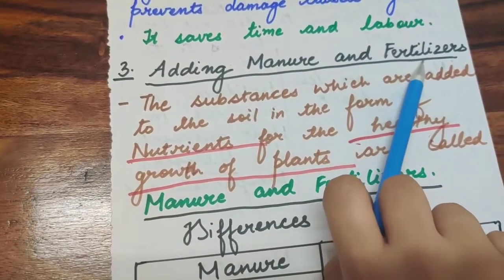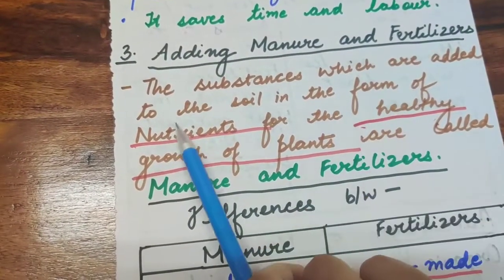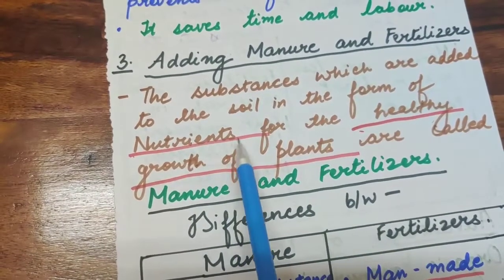Adding manure and fertilizers: the substances which are added to the soil in the form of nutrients.